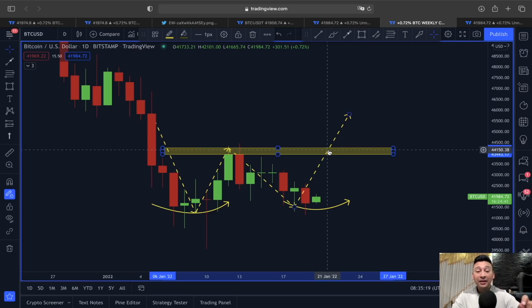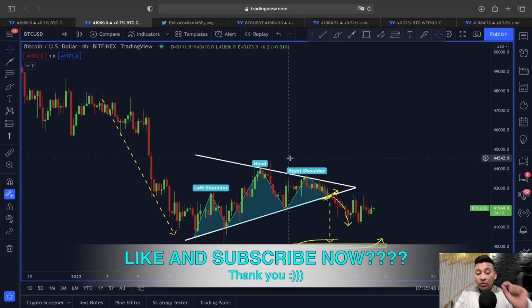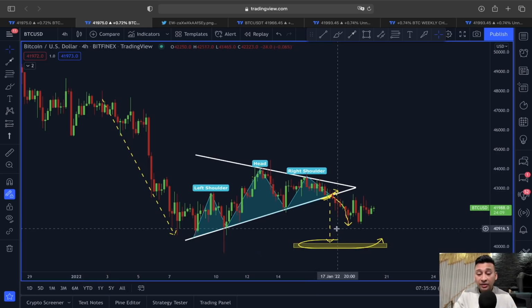And if we do that, then we will see an actual impulsive movement playing out here in price action of Bitcoin. So for the immediate short term, if these bullish scenarios are going to play out, then 44,000 is where we could be gravitating. But if the support around this 41,000 is going to fail, then we should also consider this one scenario, which is actually a bearish scenario for Bitcoin.